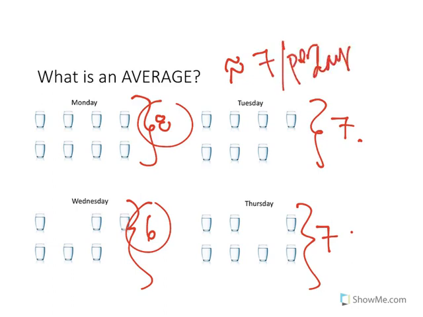So an average basically is estimating how much water you drink per day, per classroom. It's not exactly 8, it's not exactly 6, but it's approximately 7 each day. It's somewhere close to 7, sometimes less than 7, maybe sometimes more than 7, but somewhere around 7. That is what an average is.